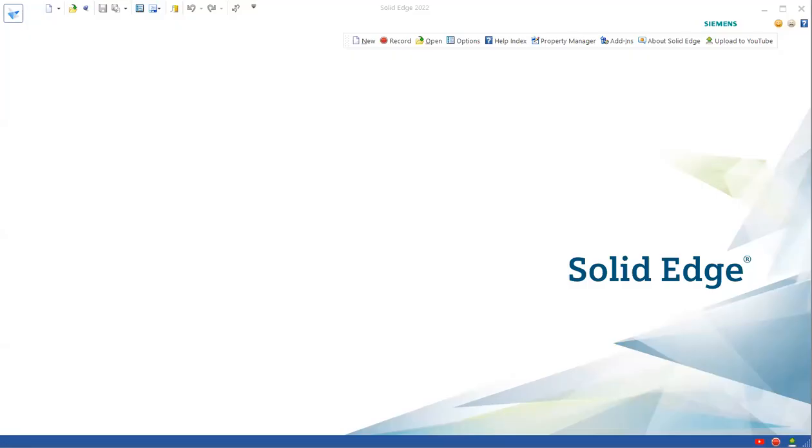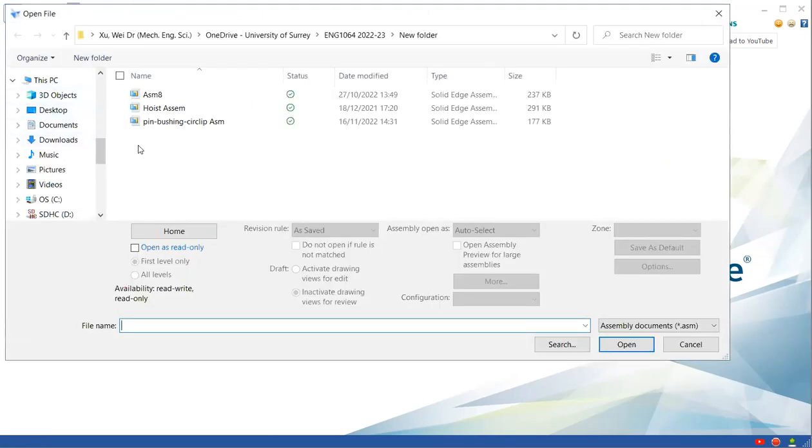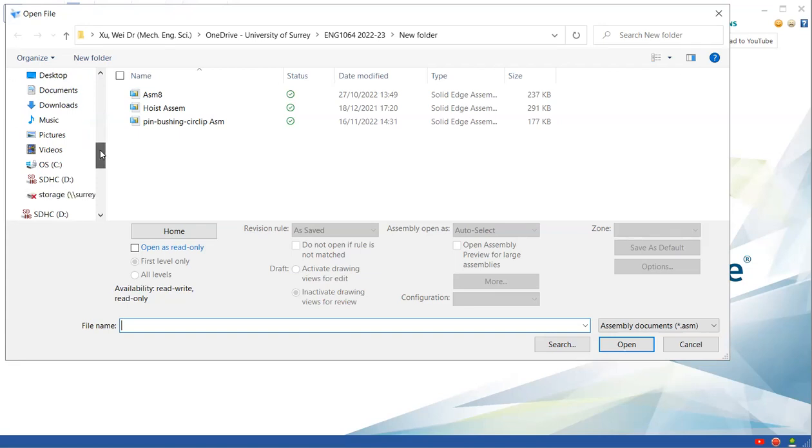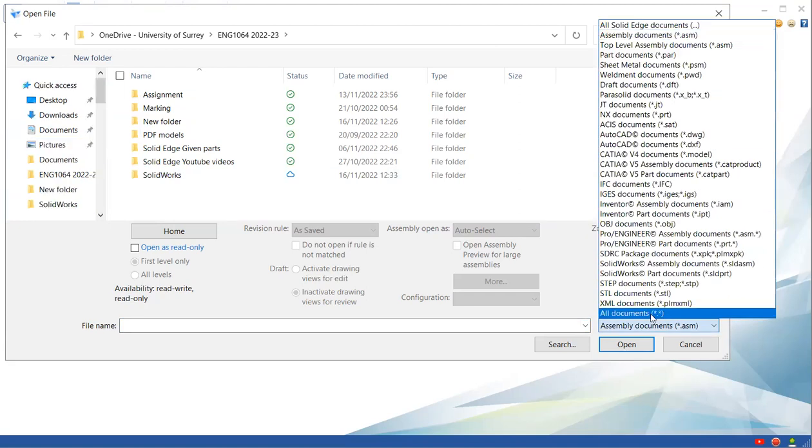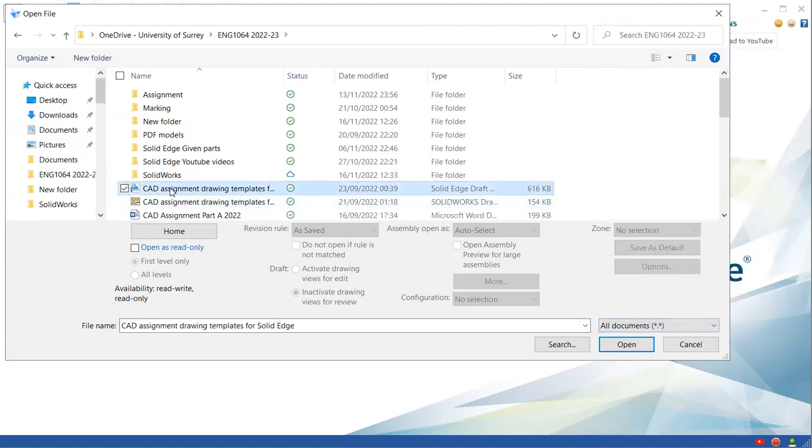This video explains how to produce an assembly drawing. We start from the folder to find the template. Click on it, so that's the template.